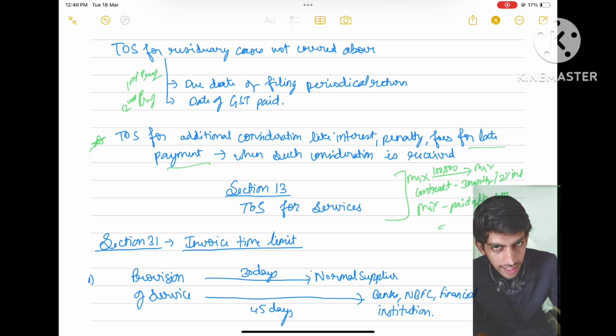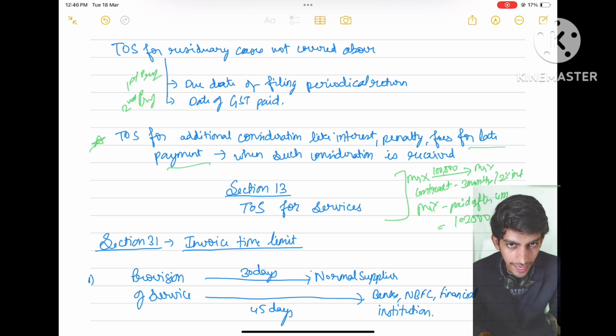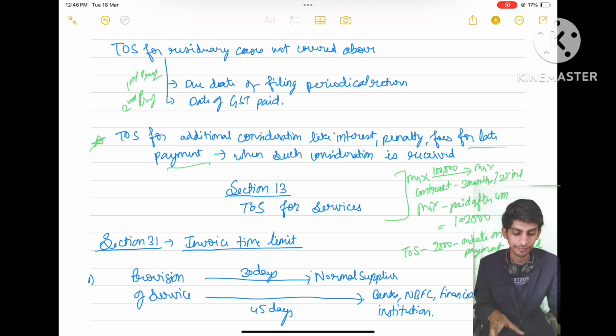So he has to pay 2% interest. So he paid me 1,02,000. So for the 1 lakh, time of supply will be the date of issue of invoice, because invoice is coming earlier, payment is coming later, and for the rest of 2000, time of supply will be the date on which payment is received.